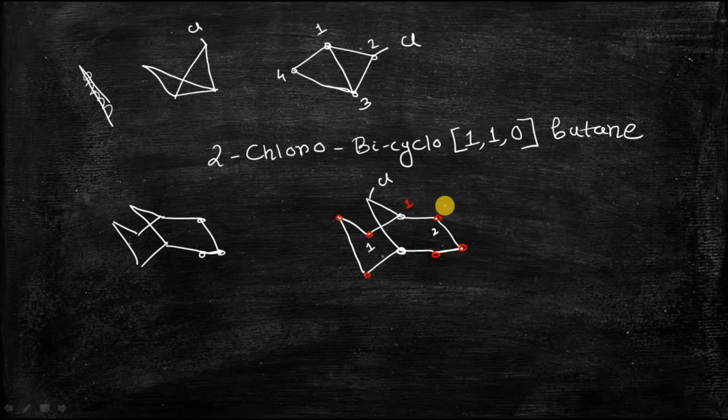I am doing the numbering clockwise: 1, 2, 3, 4, 5, 6, 7, 8, and this carbon atom is 9. So the name of this compound will be 9-chlorobicyclo[3.3.1]nonane.